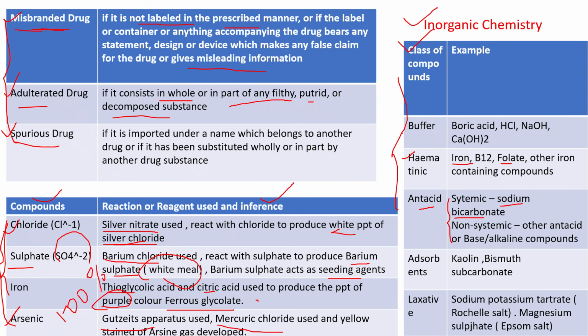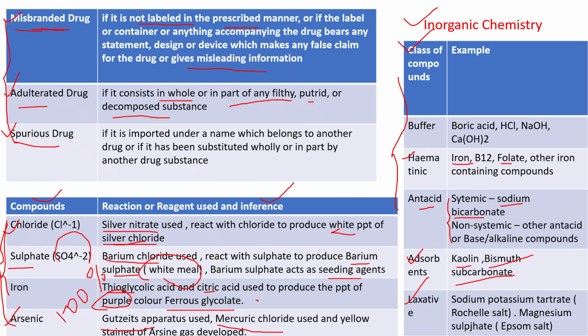Now, adsorbents are substances having the ability or property to adsorb, like in case of poisoning we can use activated charcoal, kaolin, light kaolin, bismuth subcarbonate. These are the examples of adsorbents.